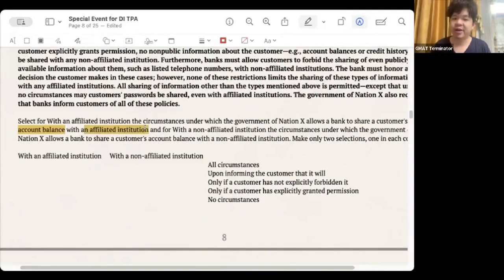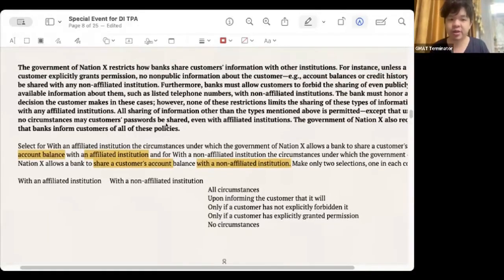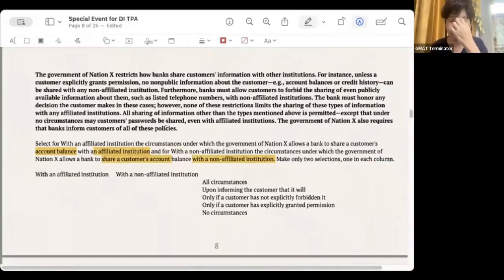Why? The two are independent of each other. One is affiliated and the other is non-affiliated. The two situations are independent of each other. You can solve either one first. Let's assume that we will solve the first one today. Let's imagine that today, suppose I go to Fubon and I have a Fubon account. As a result, my account balance is known by Fubon Life Insurance. I am very angry. Is it legal? I want to find out whether it is legal.